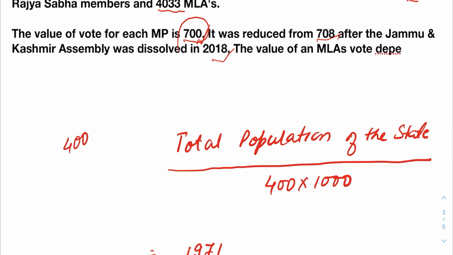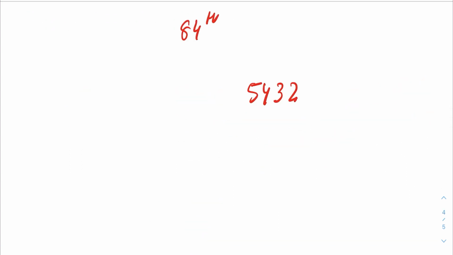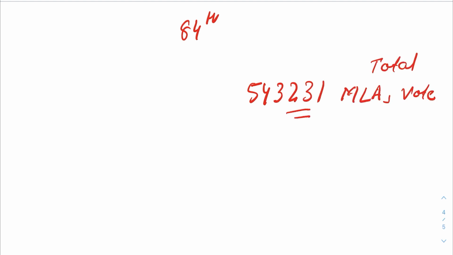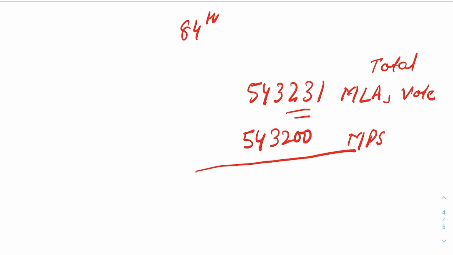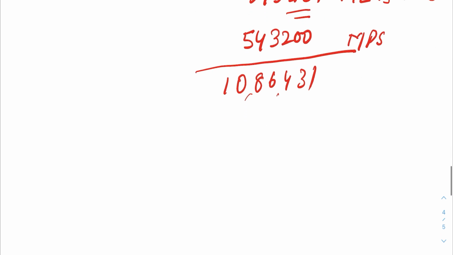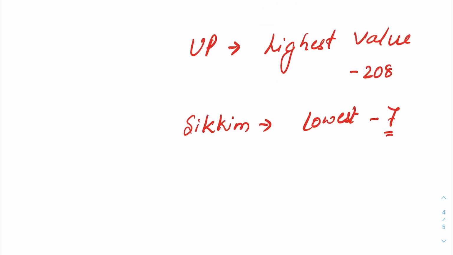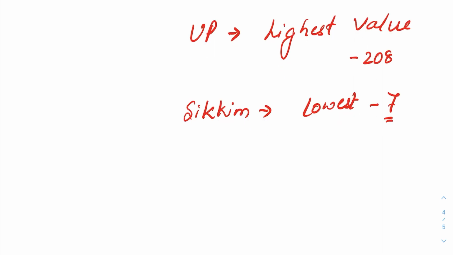Total value of votes for MLAs for the 16th presidential election is 5,43,231, and total value of votes for MPs is 5,43,200. So the total value of votes of electors for the presidential election 2022 is 10,86,431. Presently at 208, MLAs from Uttar Pradesh have the highest value assigned to their votes, while Sikkim has the lowest. The value of votes is only 7. The votes will be counted on 21st July and current President Ramnath Kovind's tenure is going to end on 24th July.